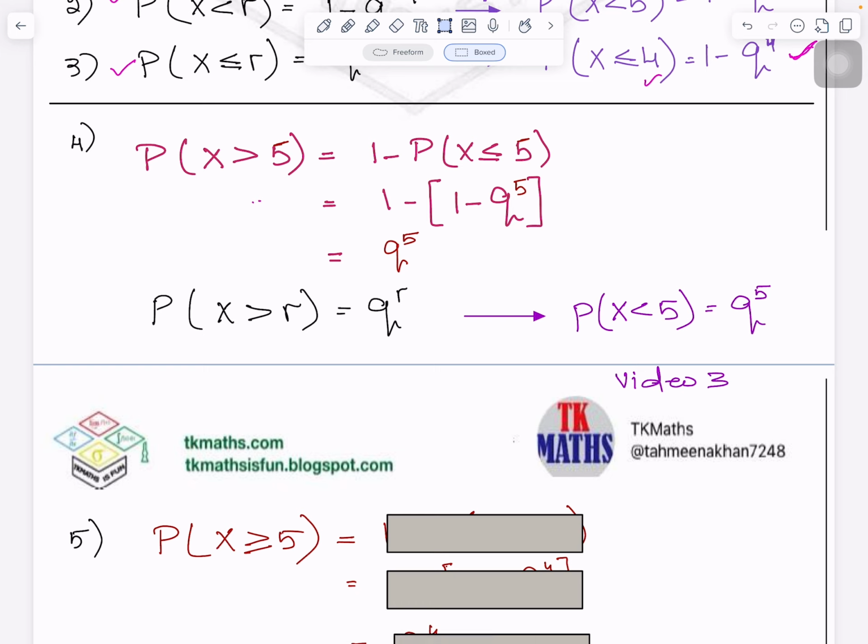So how can you write it otherwise? 1 minus what? 1 minus probability of x less than 6 or less than 5. Because you are not including 5 in it when you are subtracting, because here 5 is included. So when you are subtracting from total, you will not include 5, and that's why equal to sign will not come here.